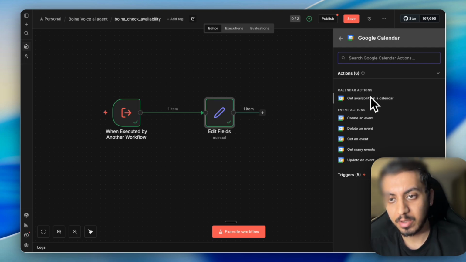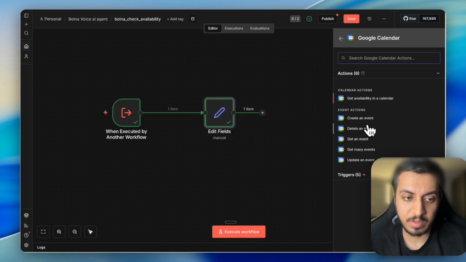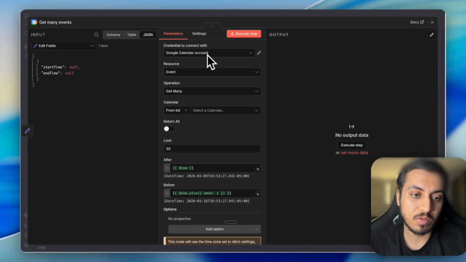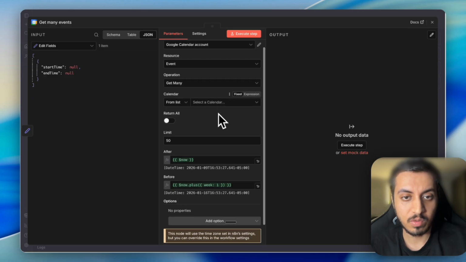We don't need get availability in calendar because it just gives true and false. We need to check the whole calendar, so let's just get many events. If you have not connected your Google Calendar, you can simply connect it. I've created a video for that. You can check it out and set up your Google Calendar first.